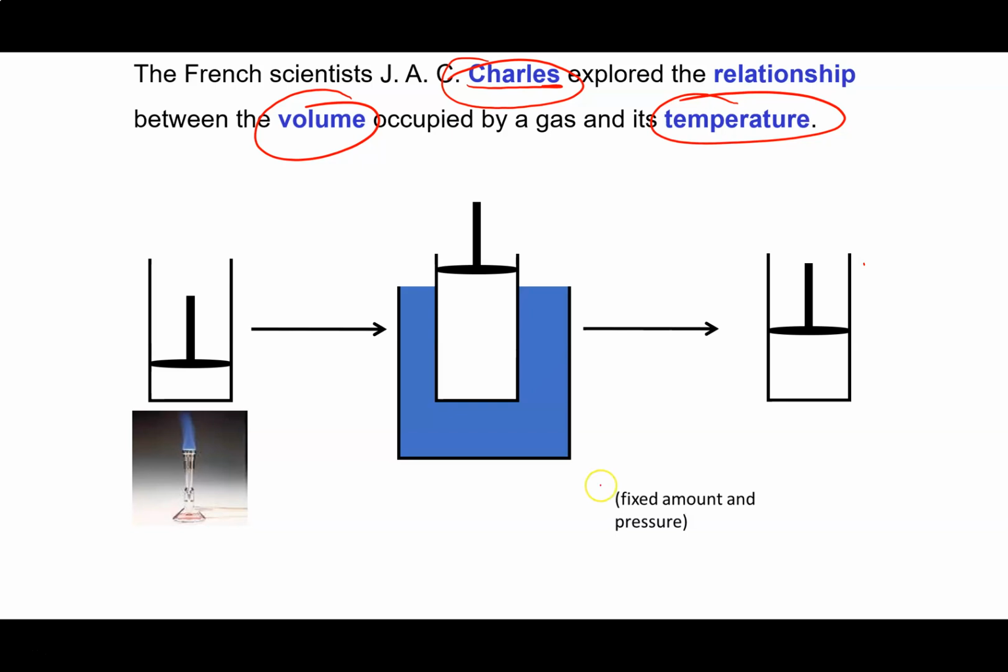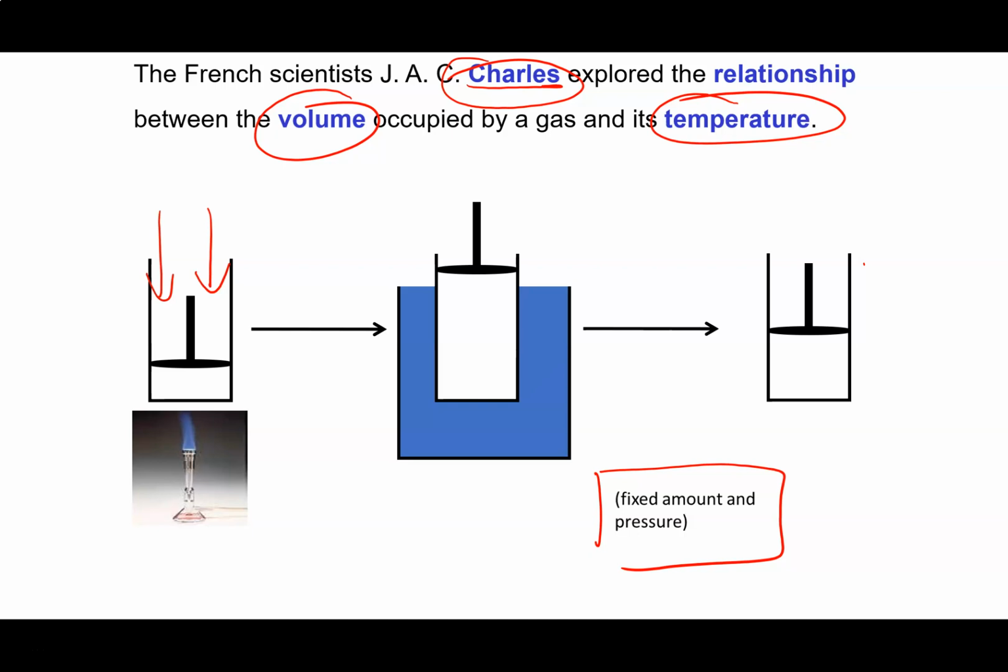Right? Now, this is for a fixed amount of gas. It's a fixed amount because it's trapped behind the piston, and it's a fixed pressure because the only pressure on the piston is the weight of the piston being affected by gravity and the atmospheric pressure. So that is a fixed pressure on the gas.